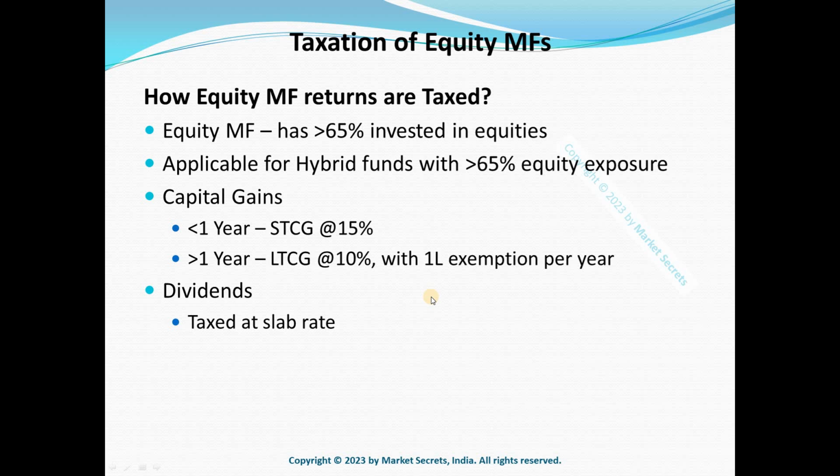So you will not be in control of when the dividends will be paid, and on top of that you need to pay additional unnecessary taxes. For example, if you're in the 30% bracket, here long-term capital gains is 10 percent. So if you invest in growth funds, you can pay taxes at 10 percent of your returns. But if you select the dividend option for the same fund, you'll have to pay taxes at slab rate for the dividends that are being paid to you.